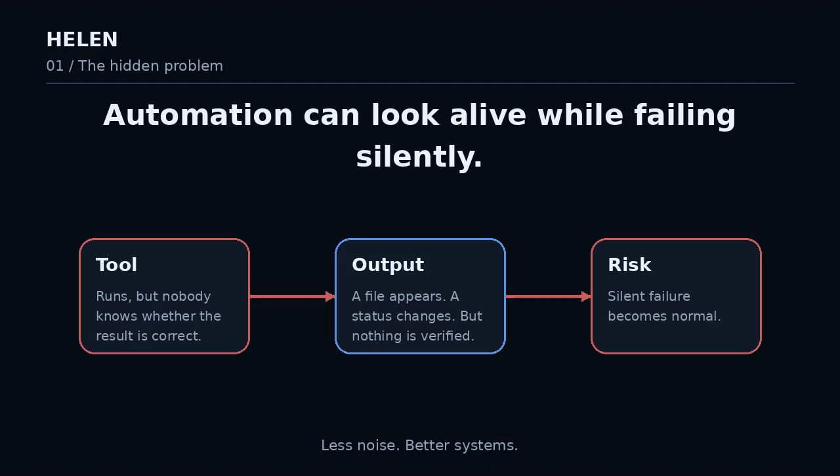Most automation does not fail because the tools are weak. It fails because the system around the tools was never designed. When people start building AI workflows, they often begin with the exciting part: the model, the app, the workflow builder, the integration, or the template. But reliable automation does not begin with tools. It begins with a clear operating loop.